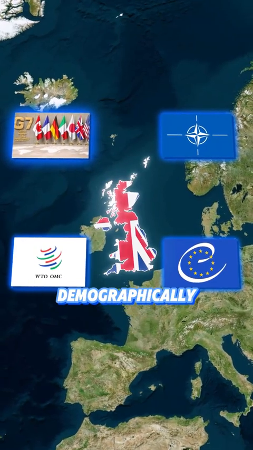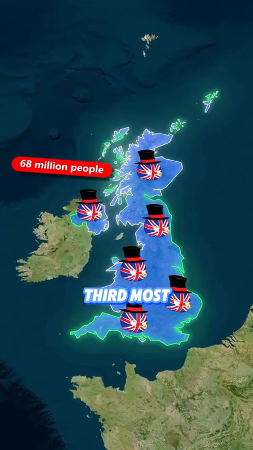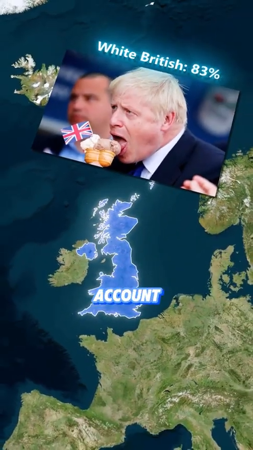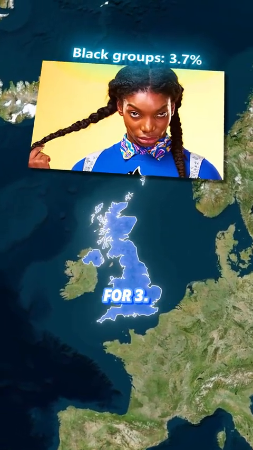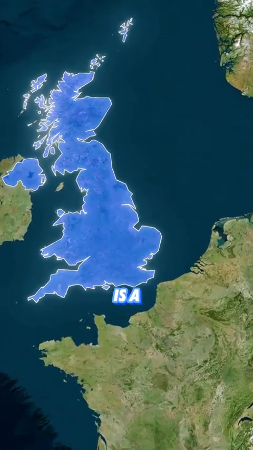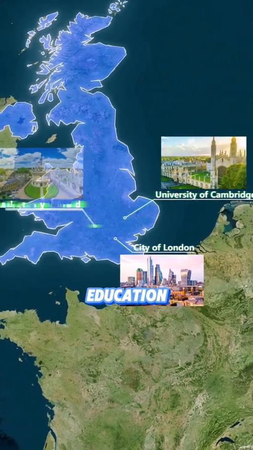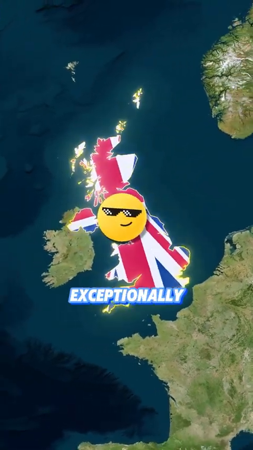Council of Europe. Demographically, the UK has about 68 million people, making it Europe's 3rd most populous nation. White British account for 83%, Asian groups for 8.6%, black groups for 3.7%, and mixed ethnicity for 2.7%. In summary, the UK is a nation leading globally in finance, education, and scientific research, a highly developed capitalist country with exceptionally high living standards.